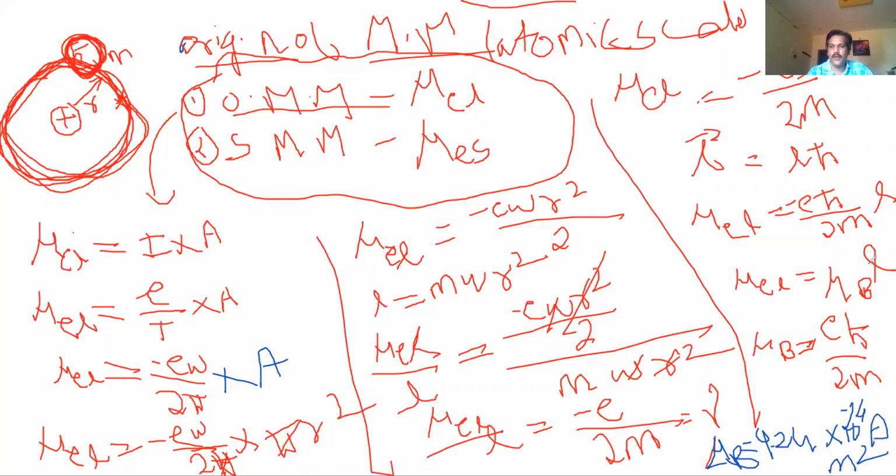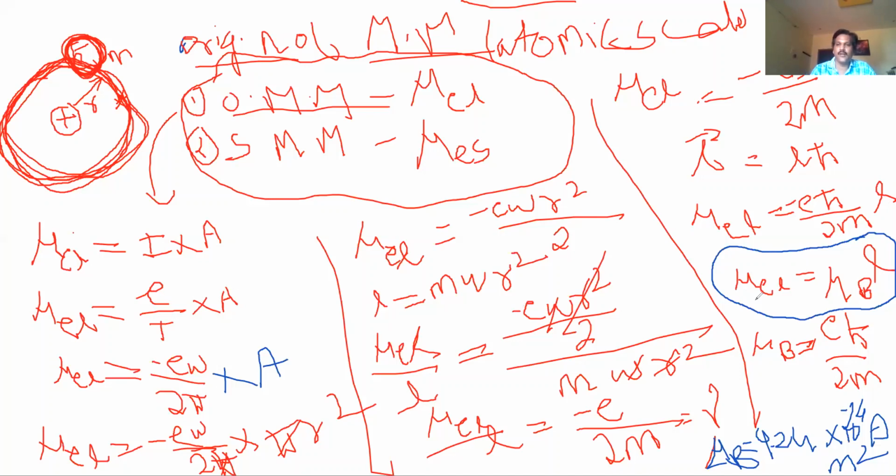So what we conclude here: the orbital magnetic moment of the electron is measured in Bohr magnetons. L, the angular quantum number, takes values from 0 to n minus 1. If you put n equal to 1, the orbital magnetic moment is 0, because L takes only the value 0. So this is for the first orbit.